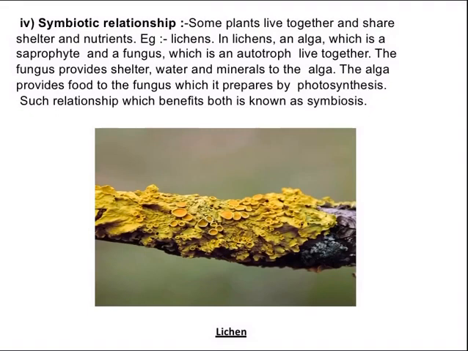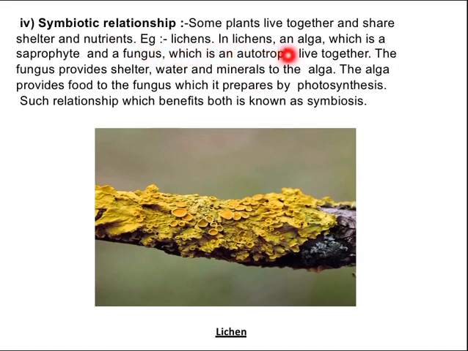Our next topic is symbiotic relationship. A symbiotic relationship is when some organisms live together and share shelter and nutrients, and the relationship is beneficial for both. For example, lichens.